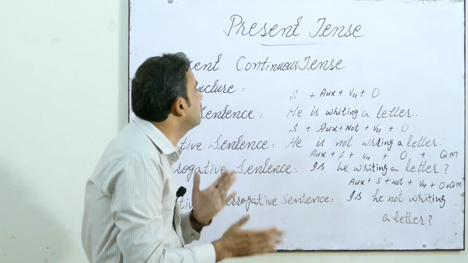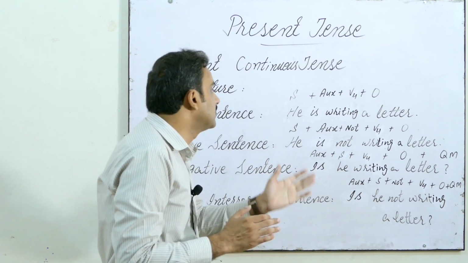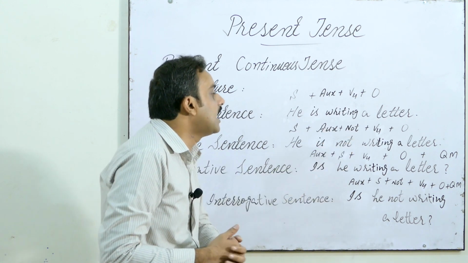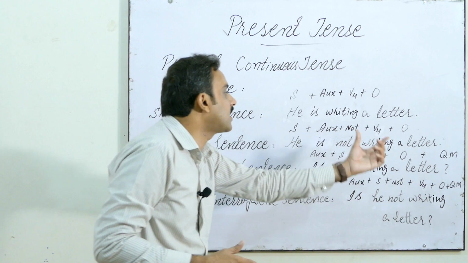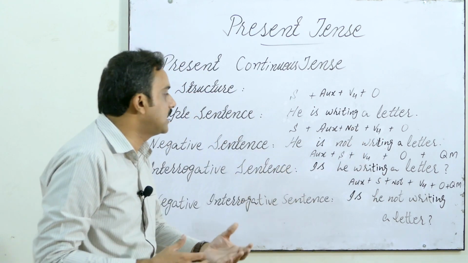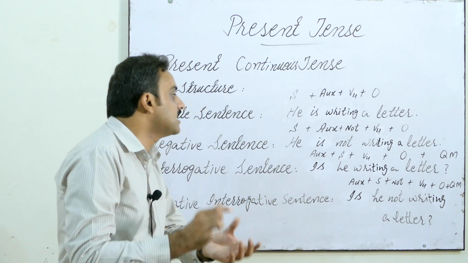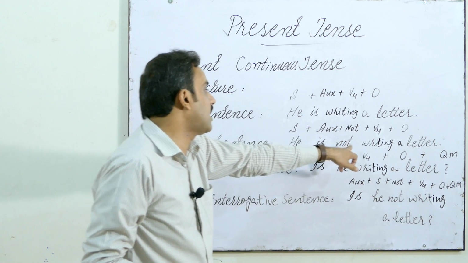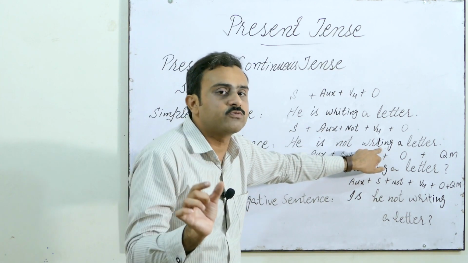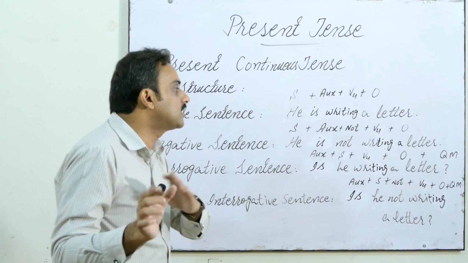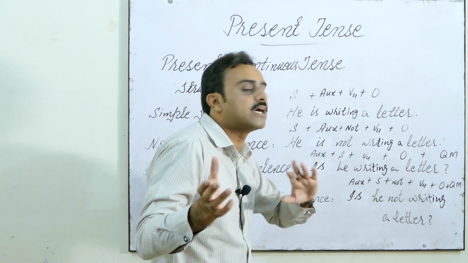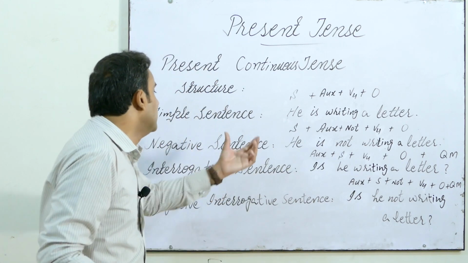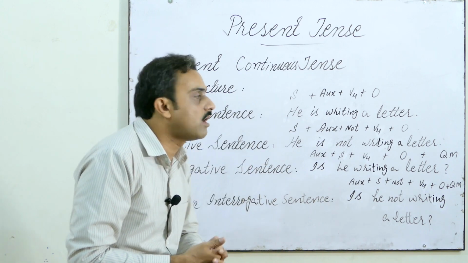Then we move towards the negative sentence of present continuous tense, and here we have the subject, the auxiliary and negation, and then V4 and object. He is not writing a letter. Is is your auxiliary. As I told you earlier, we use is with singular nouns and pronouns, are with plural, and am with I. And then we have negation, and writing is your fourth form, means present participle verb, and then a letter is the object. He is not writing a letter is the negative sentence of your present continuous tense.